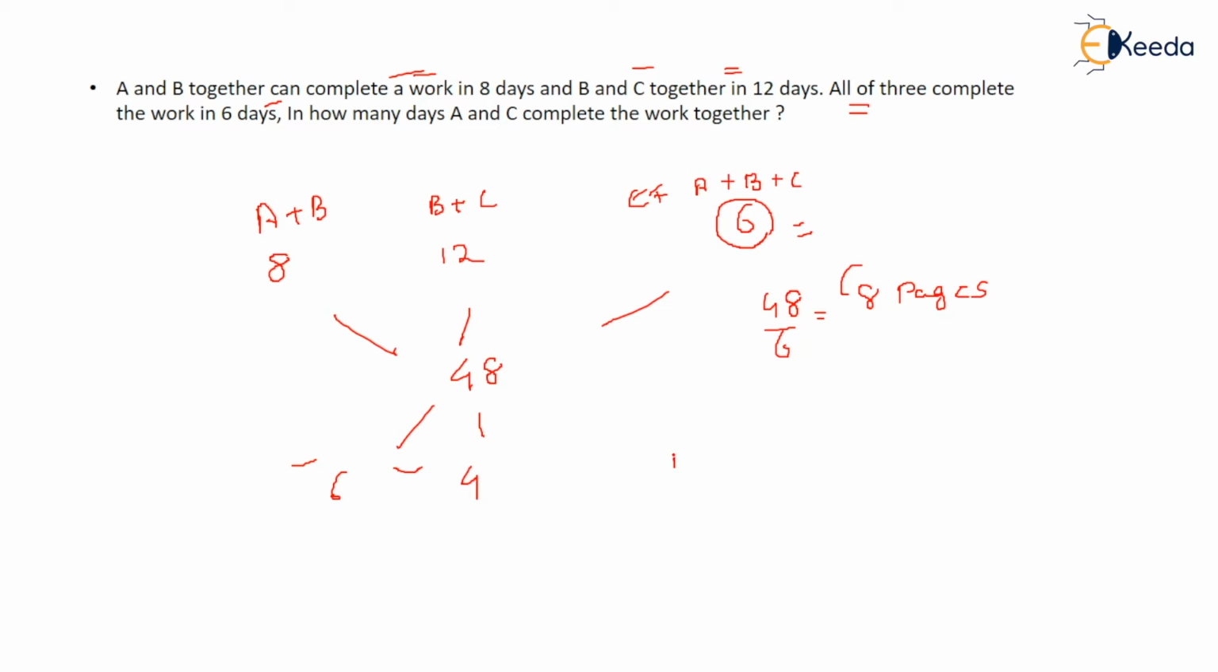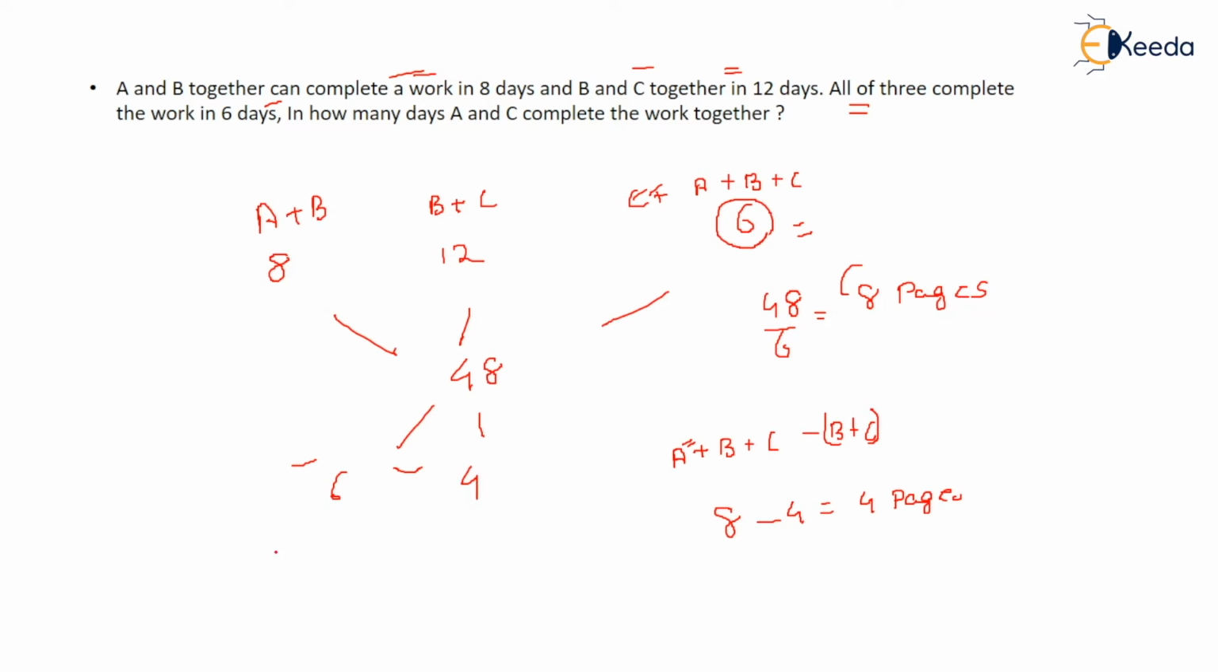So what I can do is, from A plus B plus C, separate B plus C, and I get the value of A. So I have the value of A plus B plus C, that is 8, minus B plus C, that is 4. So I can find out that A can write 4 pages in a day.